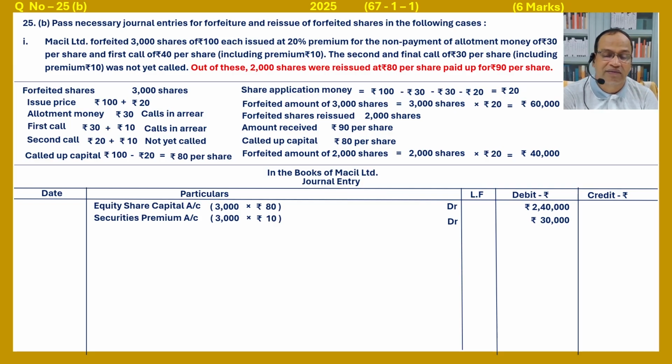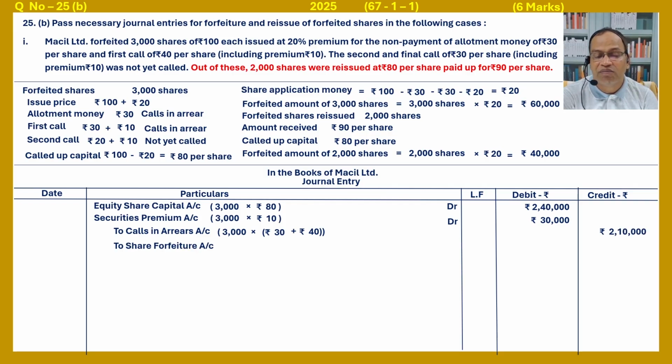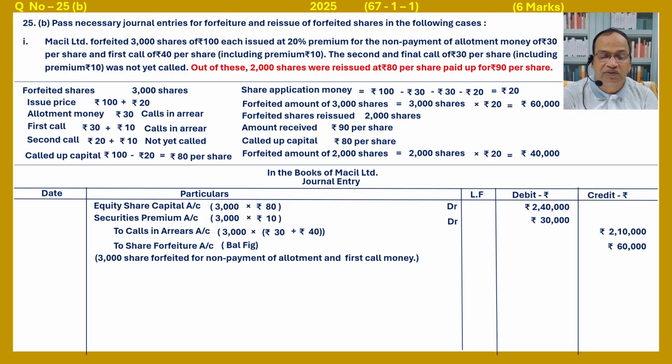Therefore, we have taken to calls in arrear, 3,000 into calls in arrear 30, that is allotment money, plus first call money 40, that is 70 into 3,000, 2,10,000. To share forfeiture account, balancing figure 60,000, as 3,000 into 20, that is 60,000. 3,000 shares forfeited for non-payment of allotment and first call money.